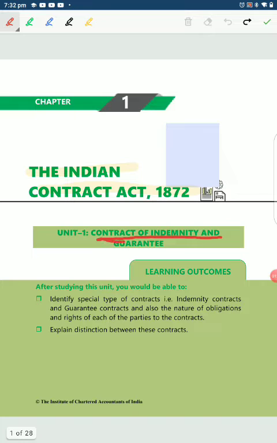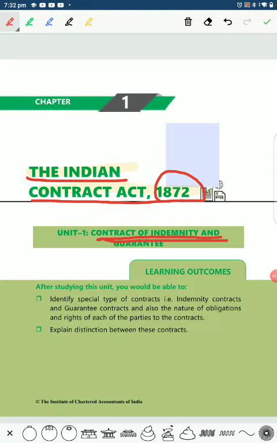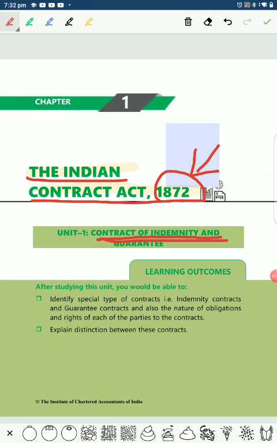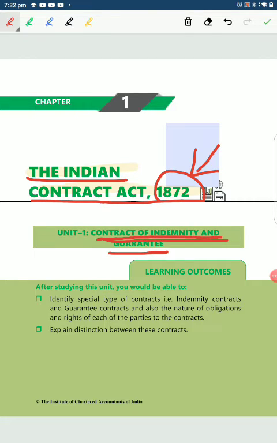So this is the Indian Contract Act of 1872, not 1873 or 1875 or some other year of your own assumption. It is 1872. Then the contract of indemnity and the contract of guarantee is what we're going to be reading. Okay, let's start.